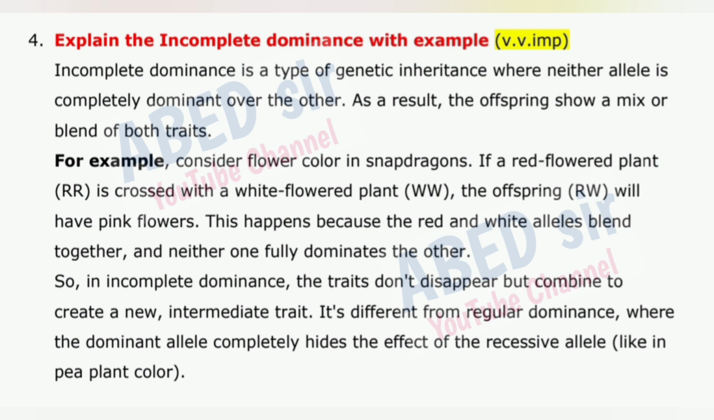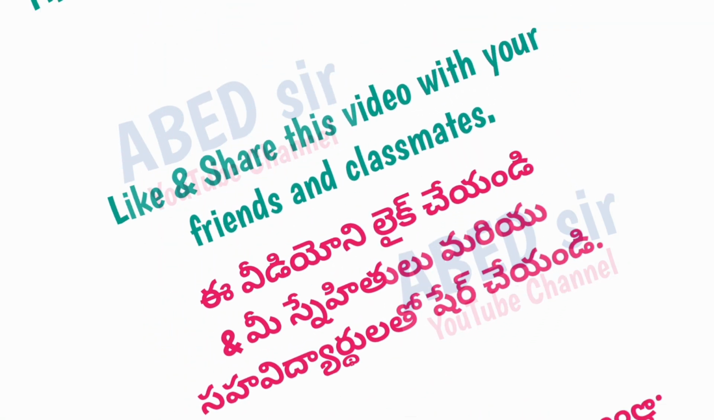If a red-flowered plant, RR, is crossed with a white-flowered plant, WW, the offspring, RW, will have pink flowers. This happens because the red and white alleles blend together, and neither one fully dominates the other. So, in incomplete dominance, the traits don't disappear but combine to create a new, intermediate trait. It's different from regular dominance, where the dominant allele completely hides the effect of the recessive allele, like in pea plant color.